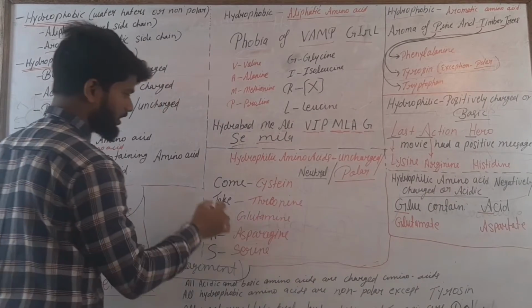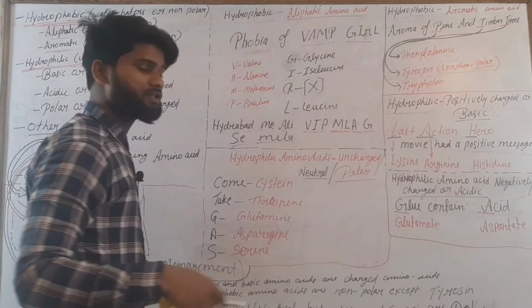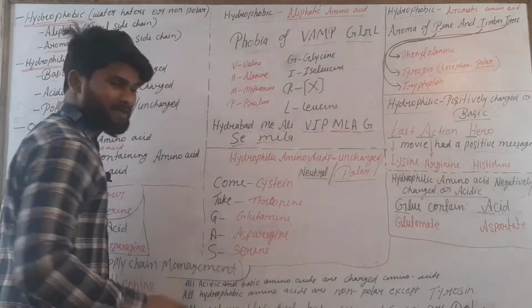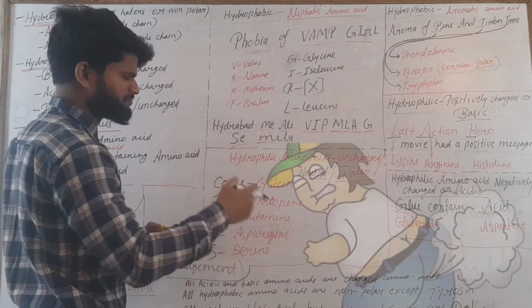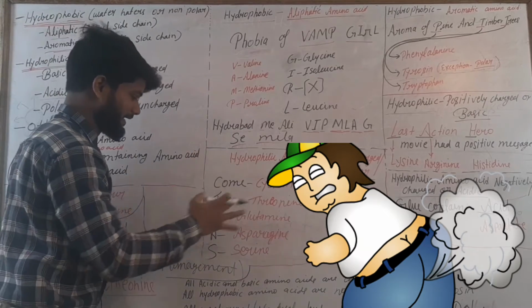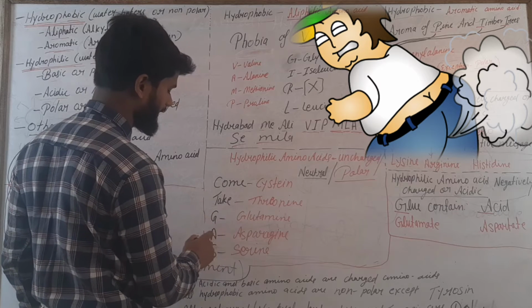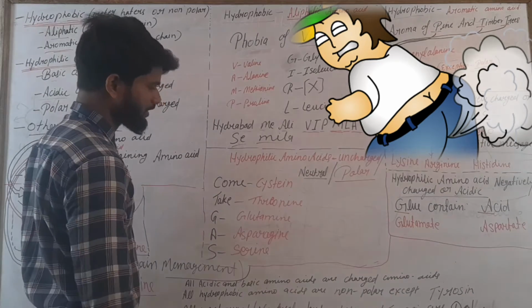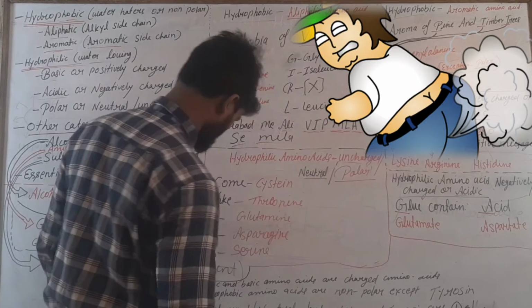And you come to this direction. Hydrophilic amino acids, uncharged, neutral or polar. Those amino acids which are uncharged are polar amino acids. Okay, they are polar. The mnemonic is here: come take guess. C codes for cysteine, T codes for threonine, G codes for glutamine, A codes for asparagine, and S codes for serine. Okay, come take guess. These are polar. You should focus.